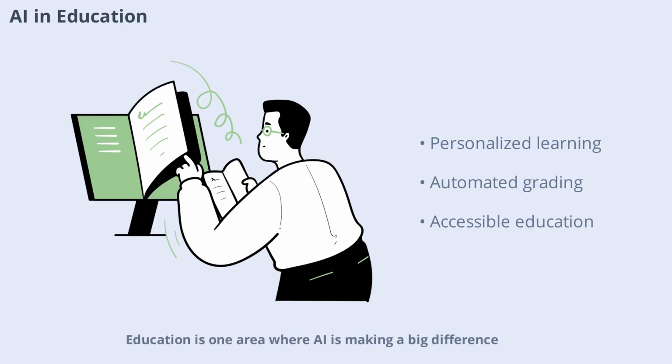Education is one area where AI is making a big difference. Intelligent tutoring systems, personalized learning platforms, and automated grading are just a few examples. AI helps tailor education to individual needs, making learning more effective and accessible. As AI continues to evolve, it will play an even greater role in shaping the future of education.